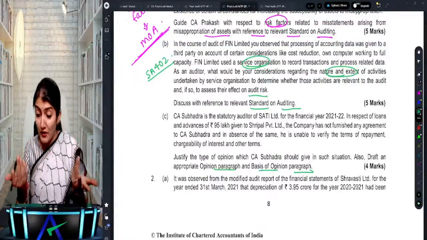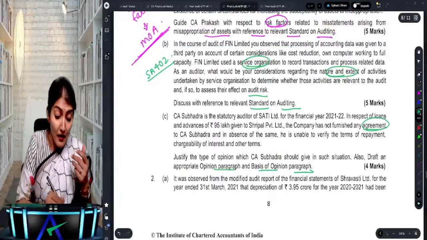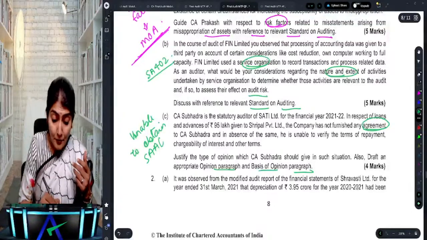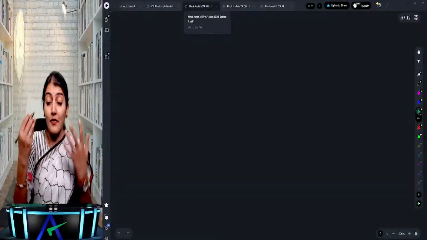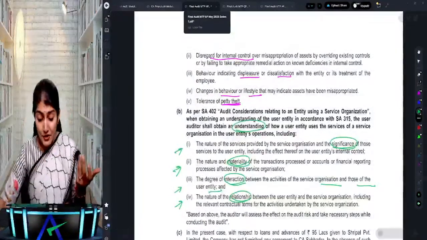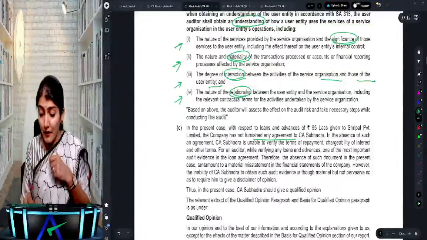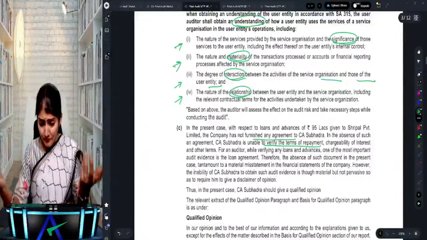Right? So they did not give the agreement. That means what? Unable to obtain. What are you unable to obtain? You are unable to obtain sufficient appropriate audit evidence. They have not furnished the agreement. You are unable to verify the terms of the repayment.